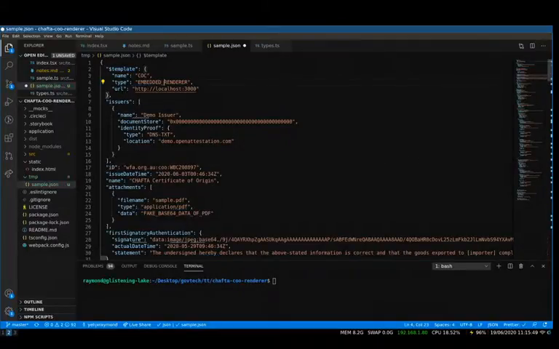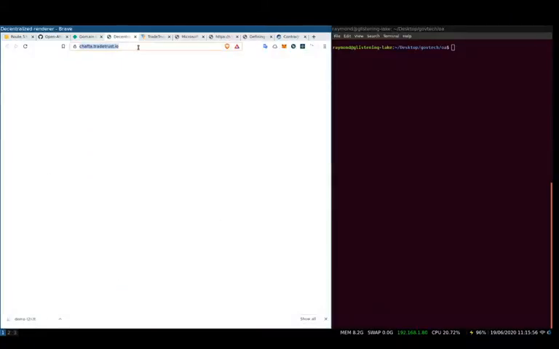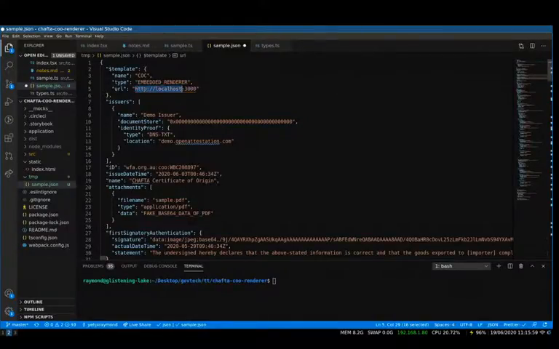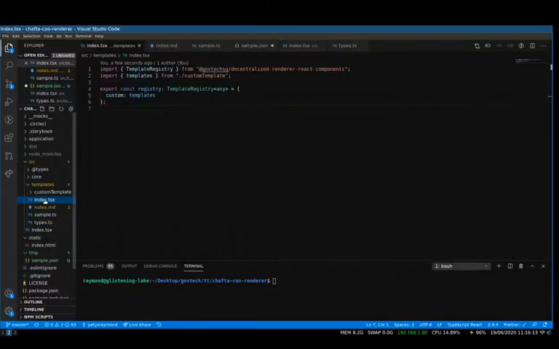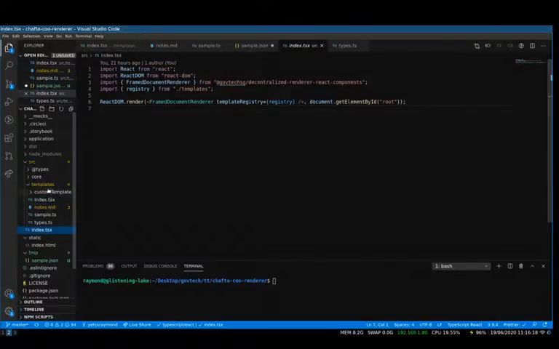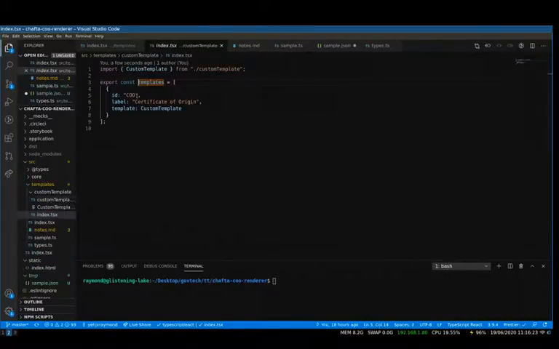Yesterday we managed to host the template somewhere. It is actually at chafta.tradetrust.io, this one, so we're just going to make use of that. From there we also have the name. Recall, what did we register it as? In index.tsx, register template registry.register, I think we registered it as custom.